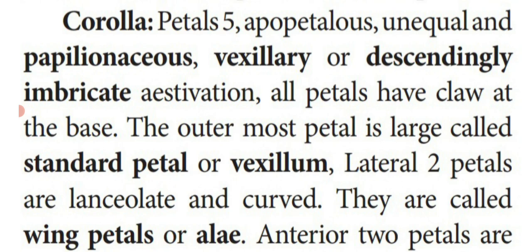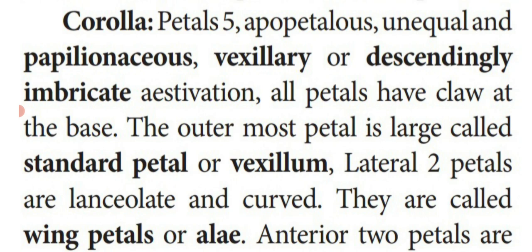In this family, the corolla shows unequal petals. The outermost petal, which is very large in size, is known as vexillum or standard petal. Then the lateral two petals are lanceolate and curved in shape.